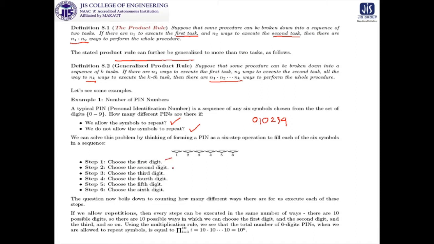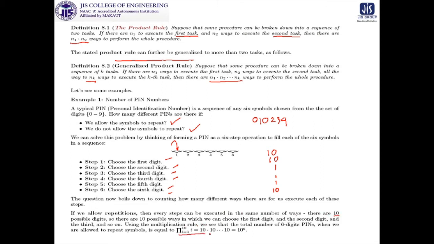So we have to choose the first digit, second digit, third, fourth, fifth, sixth in this way, and there are 6 positions. This first digit can be filled in how many ways? As we have 10 digits, it can be 0, 1, 2, 3, 4, up to 9. So the possibilities here are 10. For the second position, as there is no restriction, it will again be 10, and so on up to the 6th position. So if we allow repetitions, every step can be executed in the same number of ways, that is, there are 10 possible digits.